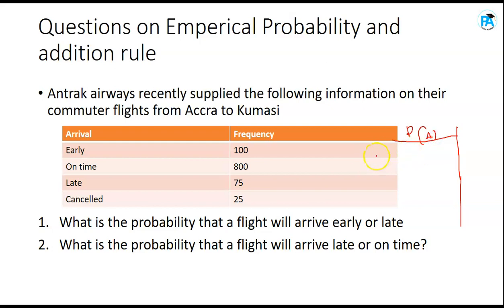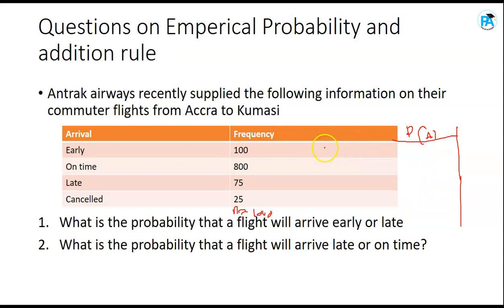To get a probability of early, first of all, you need to know the total frequency. That is the n. So the total frequency will be what? 100 plus 800, that's 900, plus this 975, plus this 1000. So total frequency is 1000.